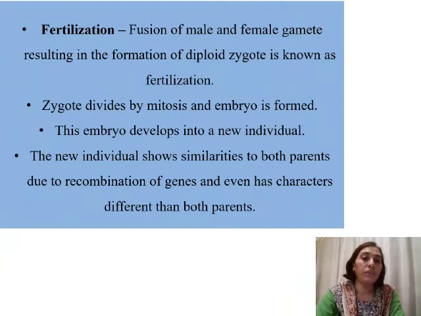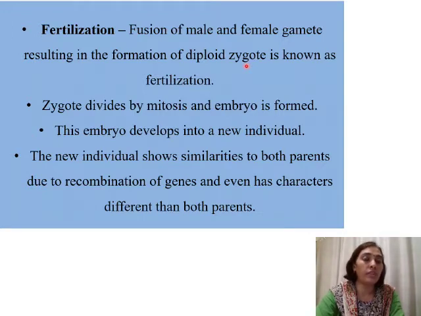The second important step is fertilization. Fusion of male and female gametes resulting in the formation of a diploid zygote is known as fertilization. During fertilization, the male and female gametes fuse with one another. When two haploid gametes fuse, it results in the formation of a diploid zygote, because there are two cells each having n number of chromosomes.